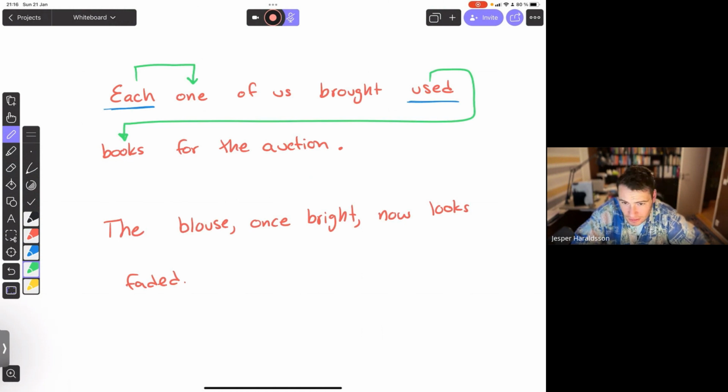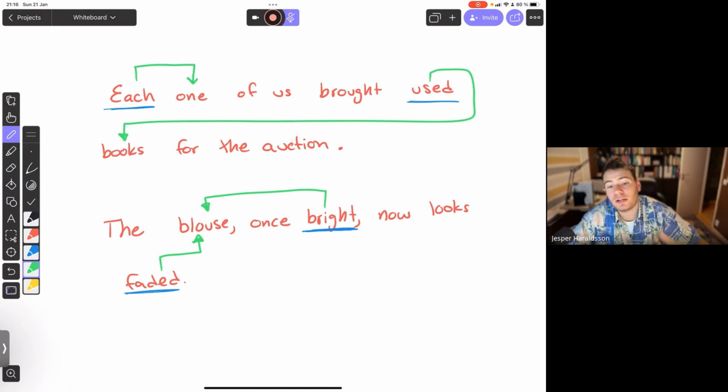But if we look at the next sentence, we have bright, don't we? Bright is an adjective. We know that's describing something, and faded. But they're both describing blouse, aren't they? And in this case, they both come after. It's just important that depending on the sentence structure, you remember they can come after.